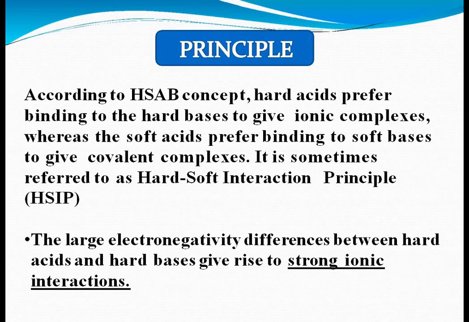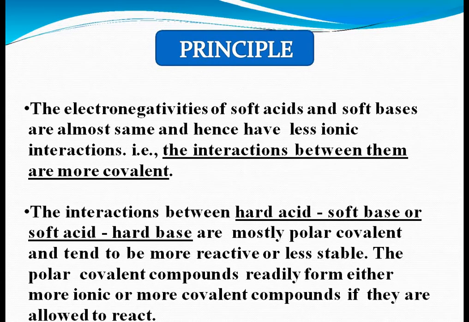A large electronegativity difference between hard acids and hard bases gives rise to strong ionic interaction. Electronegativities of soft acids and soft bases are almost the same, and therefore these have less ionic interaction. Interaction between soft acids and soft bases is more covalent.